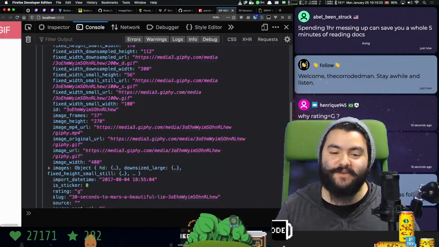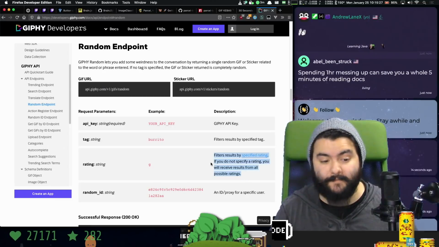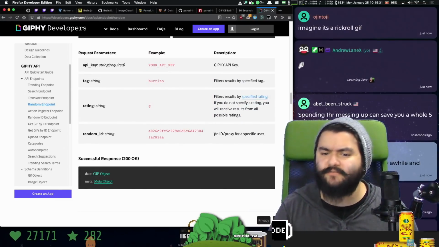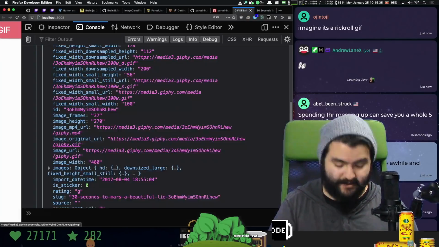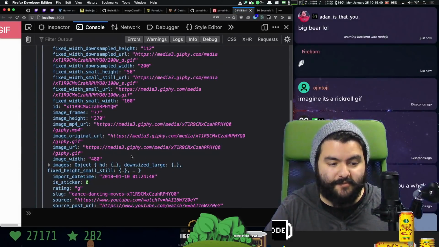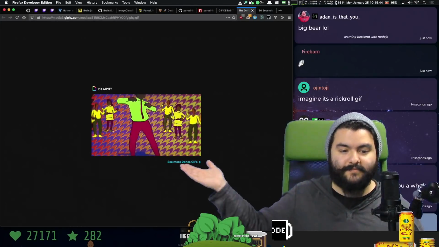So if we look in their docs, rating equal G just limits the kind of GIFs that we get back. On Giphy, it's possible to have not safe for work images and stuff like that, so we don't want that here. So that's great. And if we refresh the page, we should get another random one. And we'll look at it again. So we want the image URL. And this time, it's that.